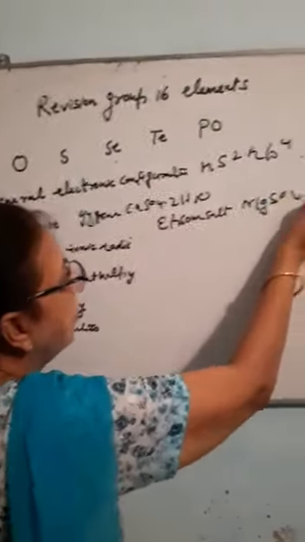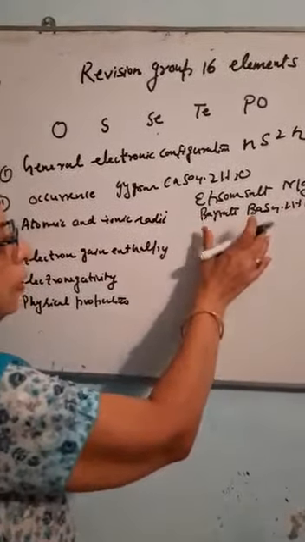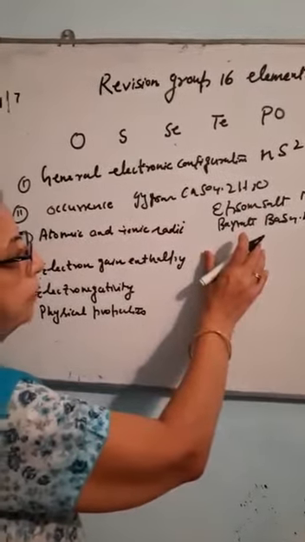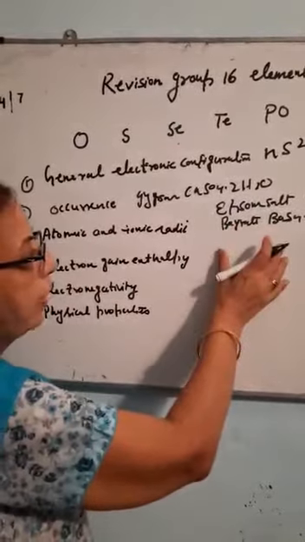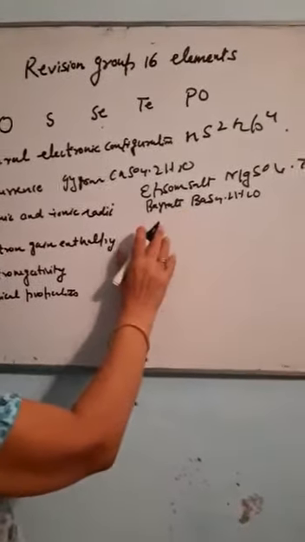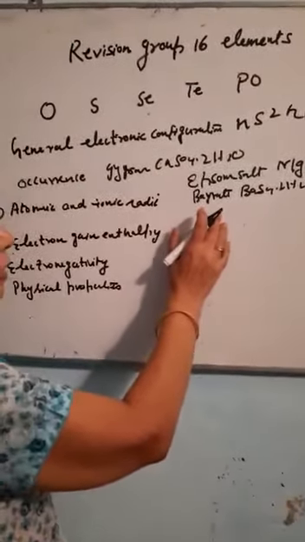Barite, that is barium sulfate, again contains sulfur. H2S gas containing sulfur is released whenever there is a volcanic eruption.